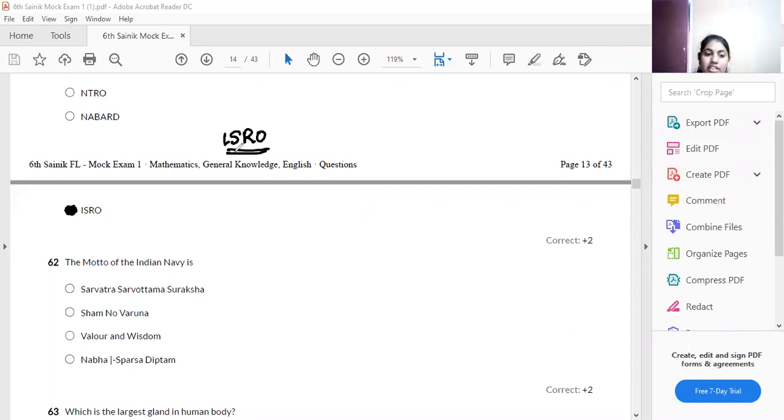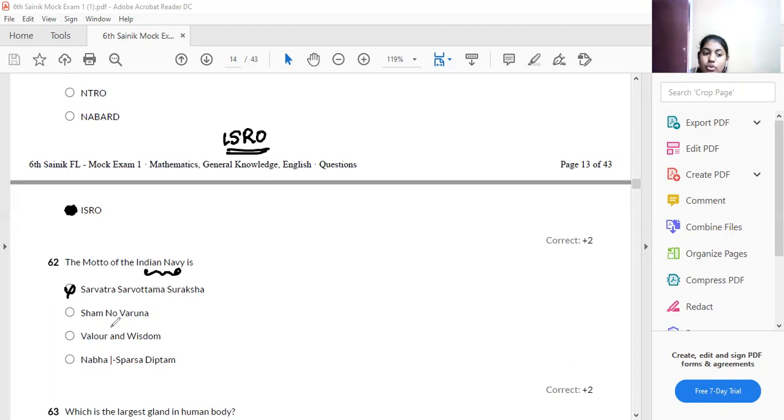The next one: the motto of the Indian Navy is what? For example, what is the motto of our tutorial? The success for achievers. Like that, every institution, what is the motto of your school? Everything has some motto. What is the motto of the Indian Navy?